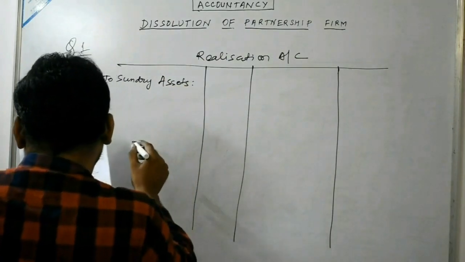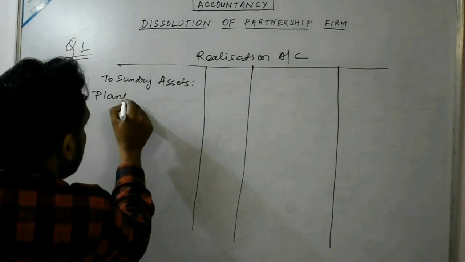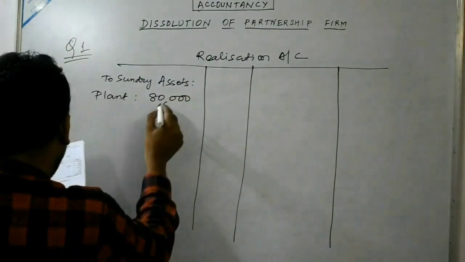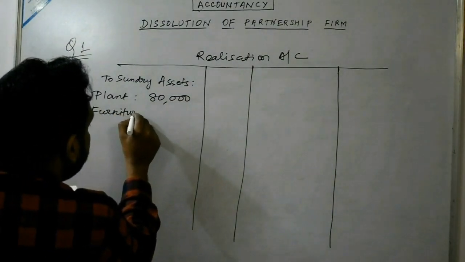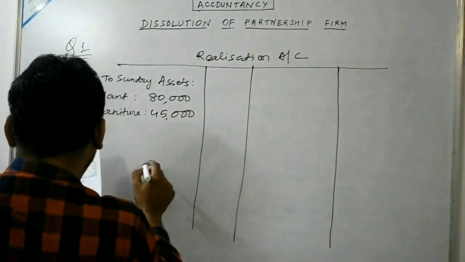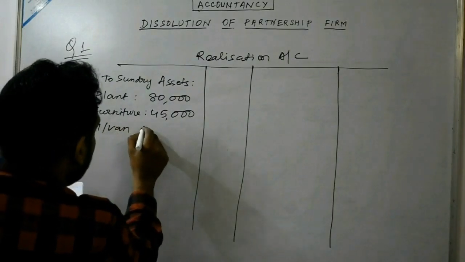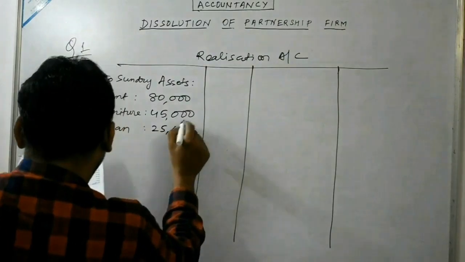So first of all, we have to write the sundry assets. Plant value is given 80,000. Furniture value is given 45,000. Then motor van value is given 25,000.